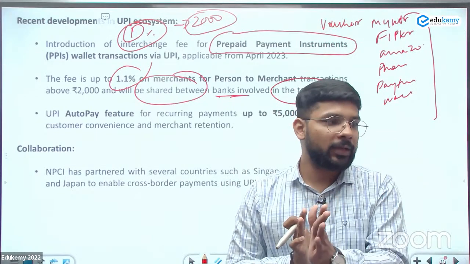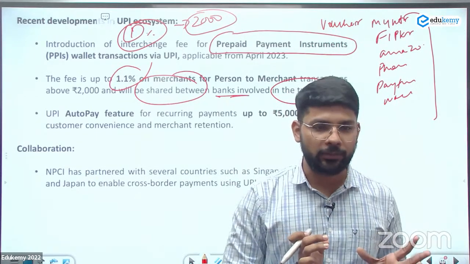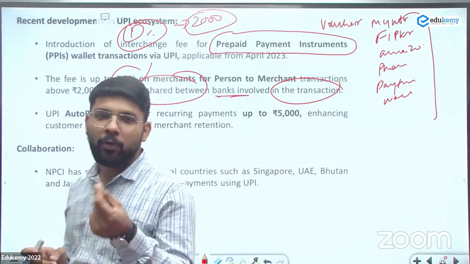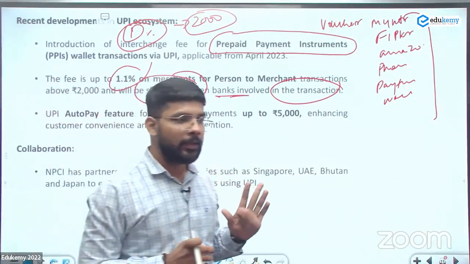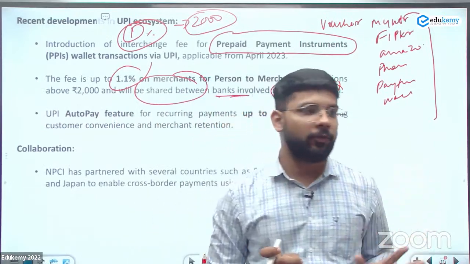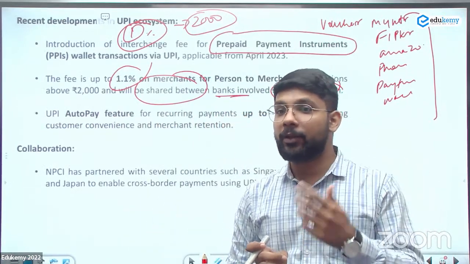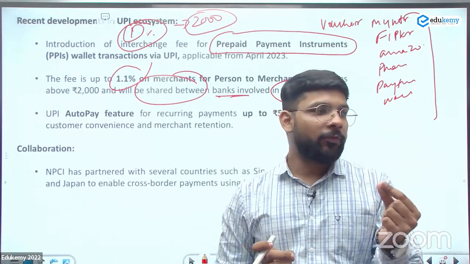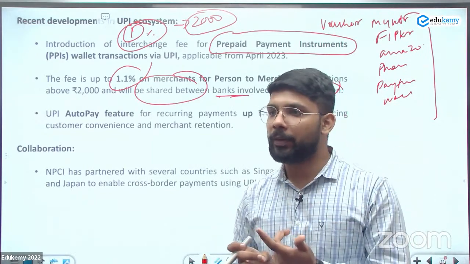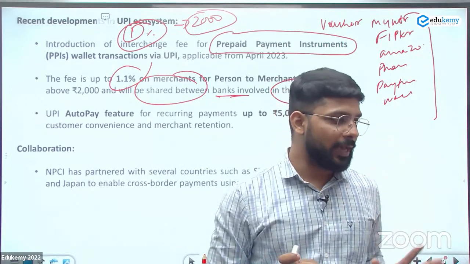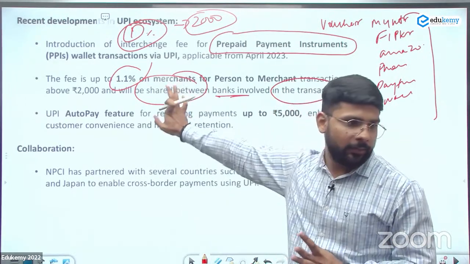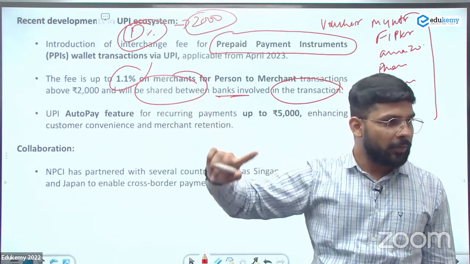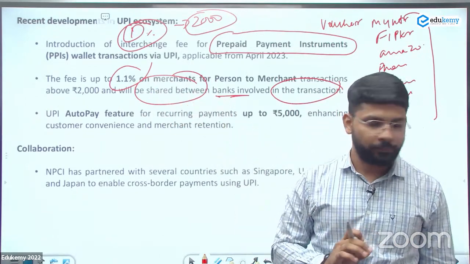Maybe they will charge from the customer, maybe they will not charge from the customer. Initially क्या होता था, when we are recharging a mobile from the Paytm, they were charging 0 platform fee. But nowadays, if you are going to recharge your mobile phone by the Paytm, they are charging a platform fee of 2 rupee, 3 rupee, 4 rupee on the basis of the recharge amount. That's the same thing. But nowadays, they are not charging from the customer, but they are charging from the merchant itself.